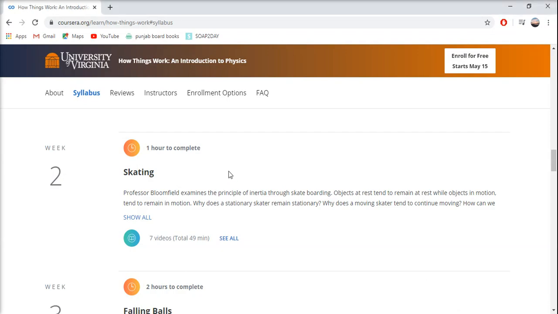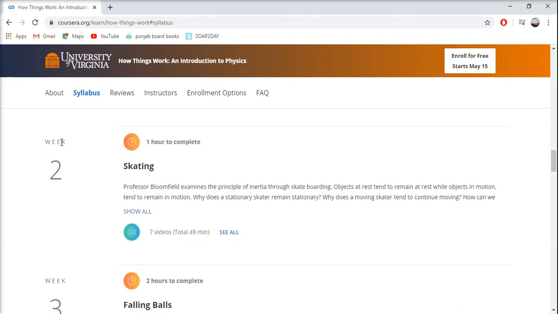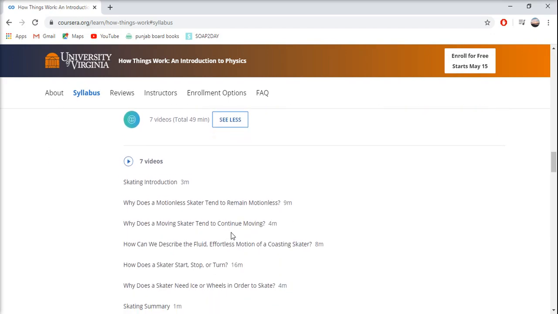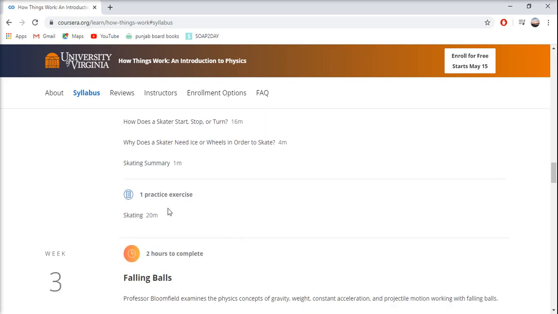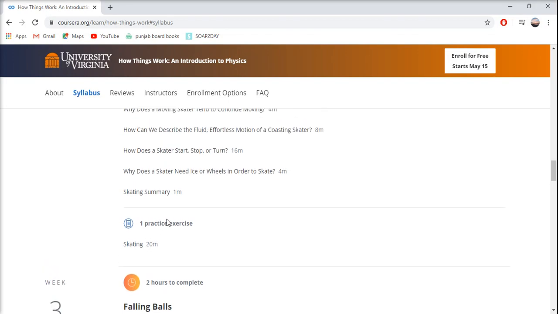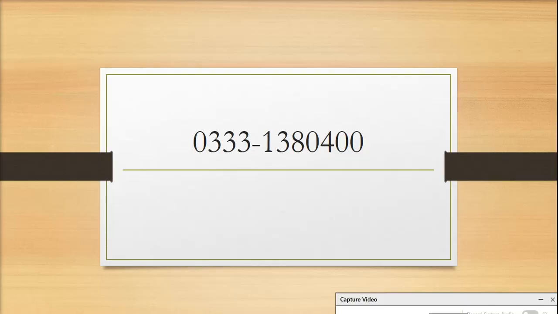And then we will do our course. Now we are on our last day, day 5 of week 2. So make sure this week 2 from this course is done as well. Okay, it's about skating. So after doing this week 2, make sure you have also done all of the activities from this week 2. Here's a practice exercise. It's about skating. And then your day 5 is complete. For more lessons, contact on this number.